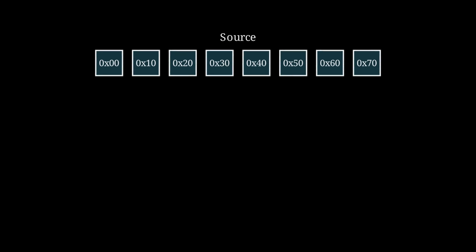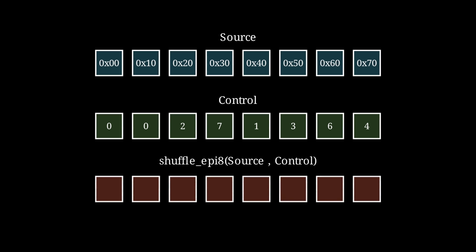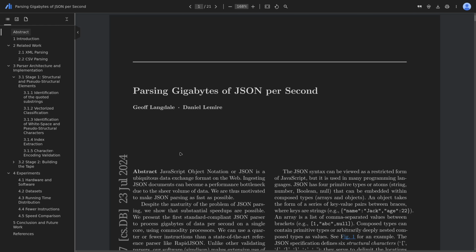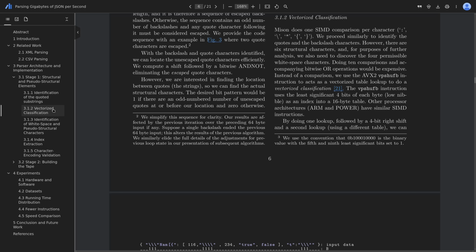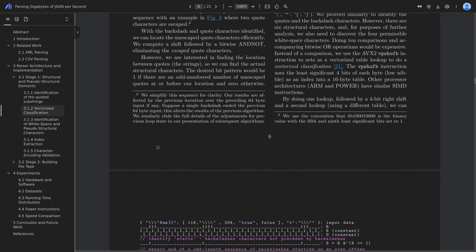VPShufB. Using 4-bit nibbles, we can look up a table of 16 bytes. In other words, we can classify nibbles. We desire to classify bytes, however, so that falls short. But if one VPShufB won't do, how about 2? That gives us coverage of 8 bits, although each lookup is independent. The basic idea, as explained in this paper on SIMD parsing, is to perform two lookups and bitwise AND the results together.